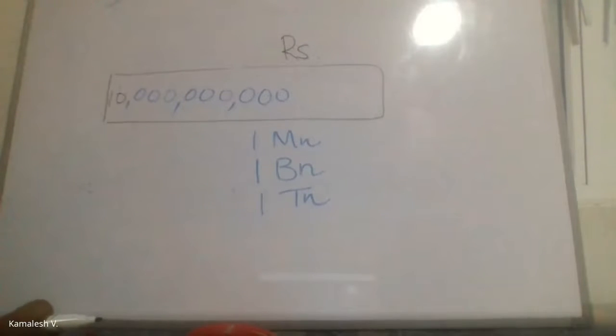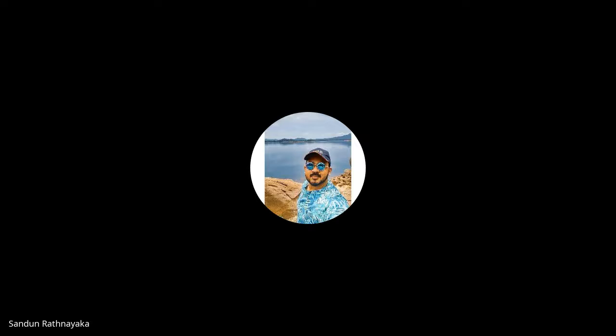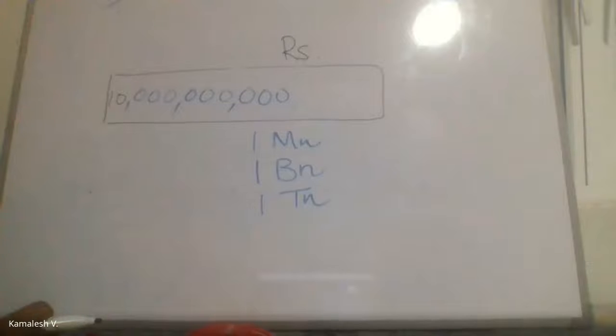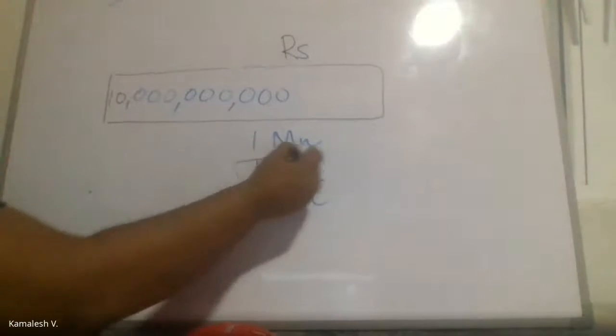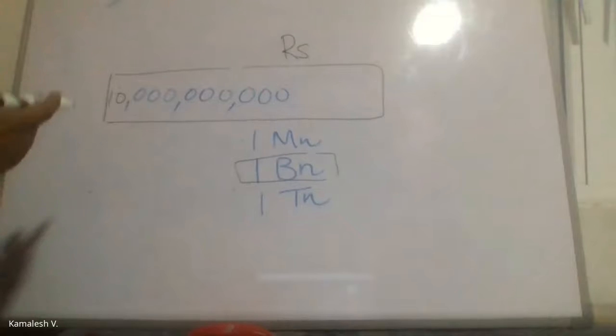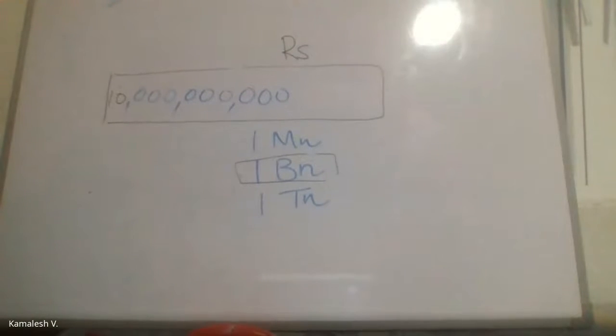Can somebody tell me what this number is now? 10 billion rupees. 10 billion. But what was the company's worth actually?